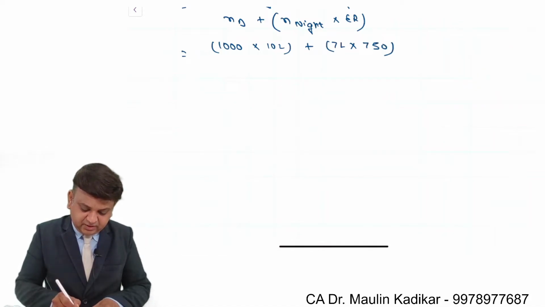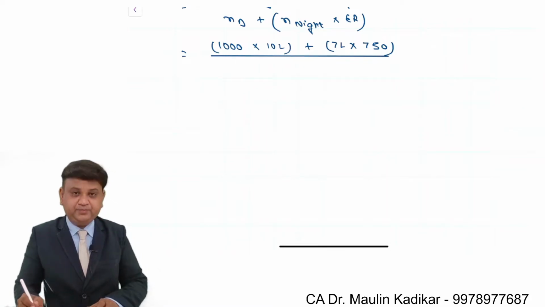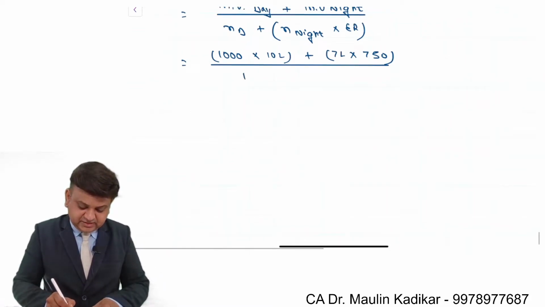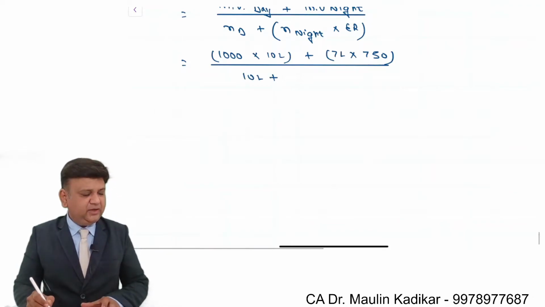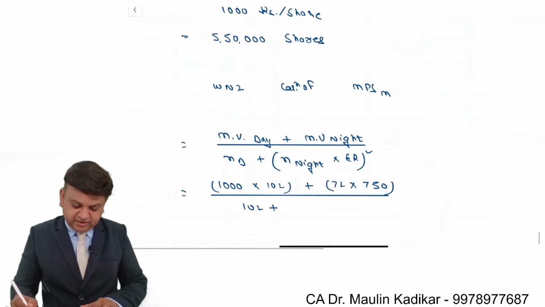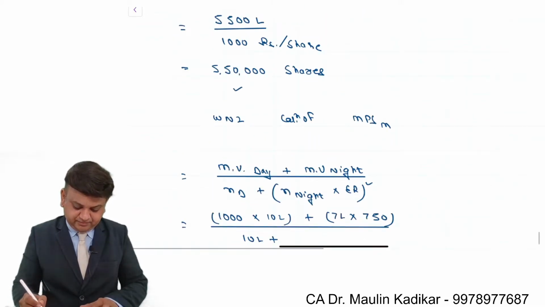Whole divided by number of shares of the merged firm. That is number of shares of Day Limited, 10 lakhs, and shares issued to Night Limited, 5,50,000.